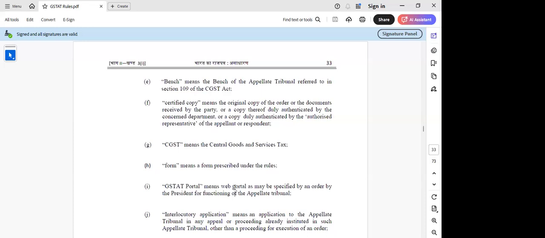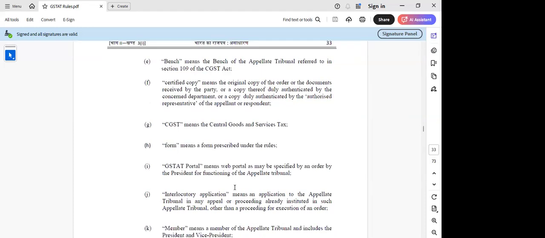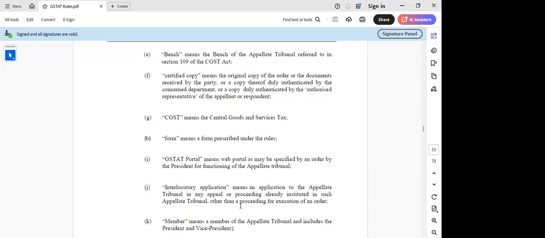So on this portal we have to wait and see. And this is also an interlocutory application. It is an application in any appeal already instituted in such appellate tribunal, other than a proceeding. So it is similar to what we had earlier in SESTAT.